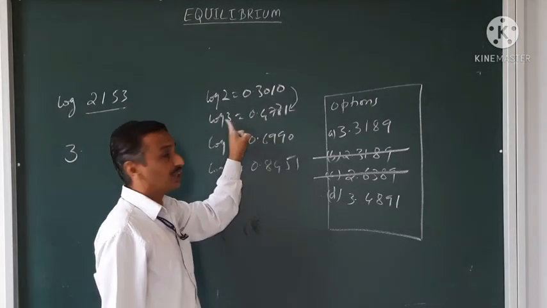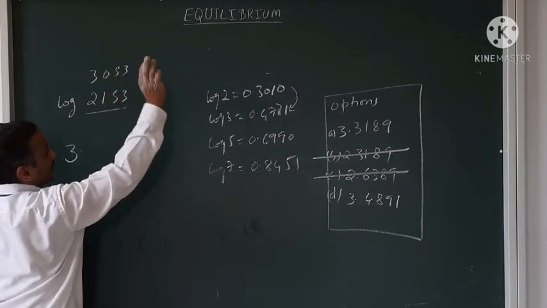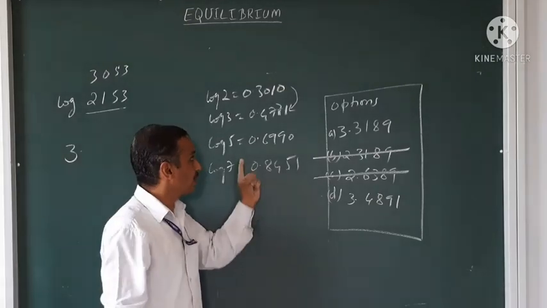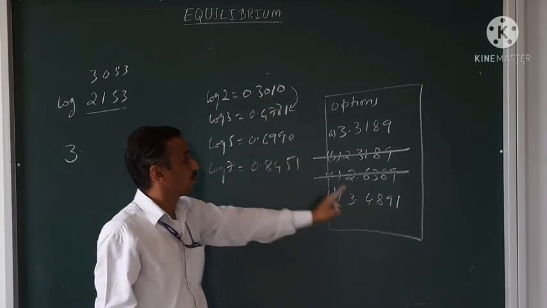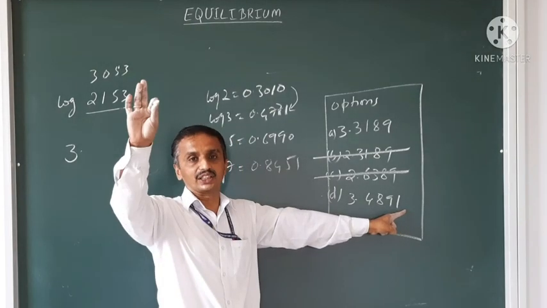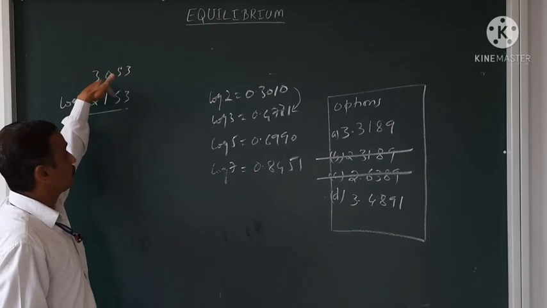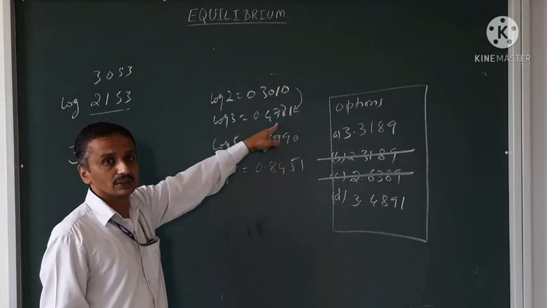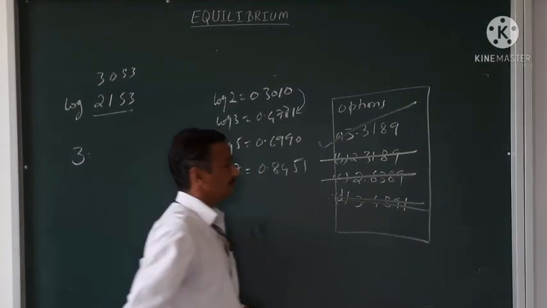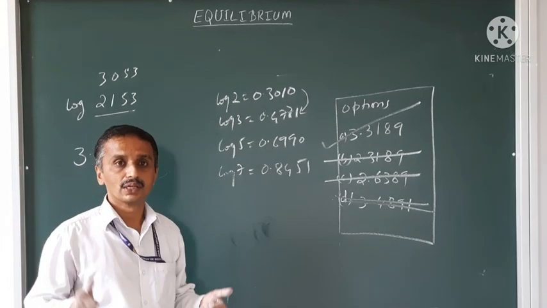It is crossing the 3. If it were 3053 etc., only then would there be a chance, whereas it is 2153. So the value cannot cross 0.4891, because I don't have a 3 here. I have only 2153. So the answer should be this only, and this is neglected. This is how to go for the approximate answer. I will continue that.